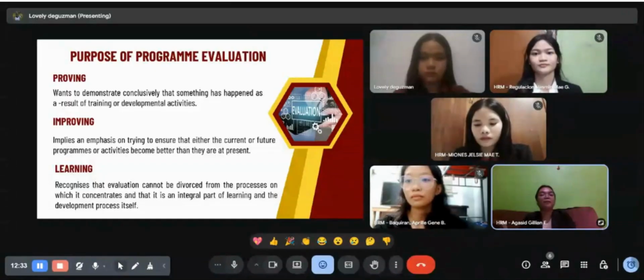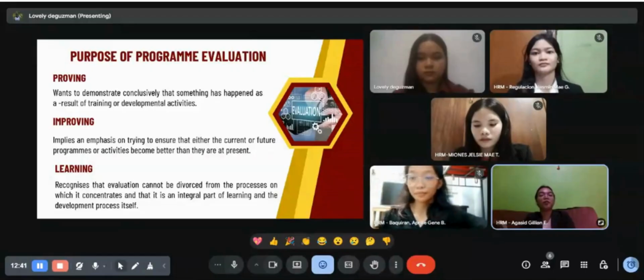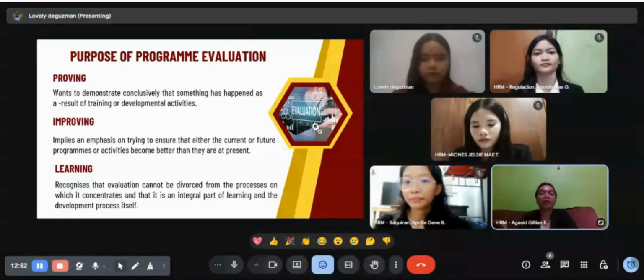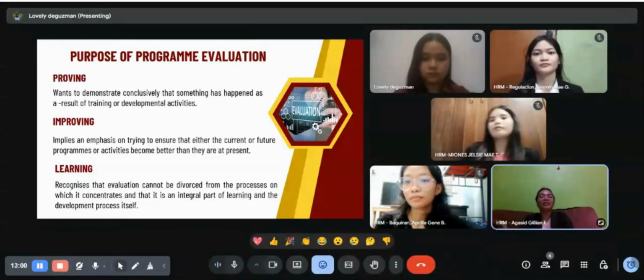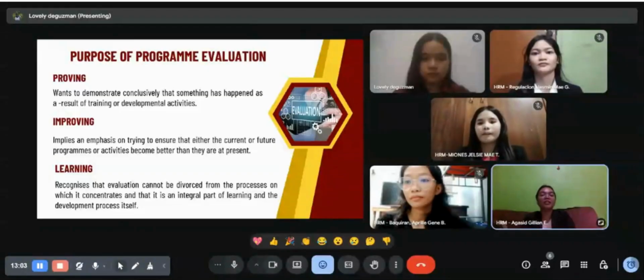So we have, on employee performance, it helps to determine how individuals are performing after the training. Next is on course improvement. It shows which parts of the training are effective and which need to be improved. Next is on administrative decision. It supports decision on whether the training function as a whole is effective. And last, on outcomes, it checks the expected results are achieved and provides feedback for future programs.